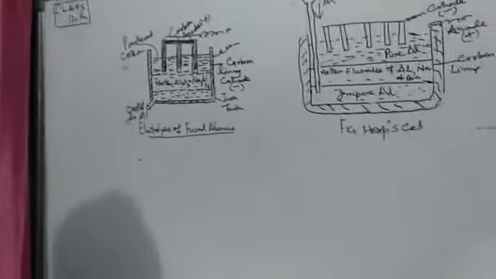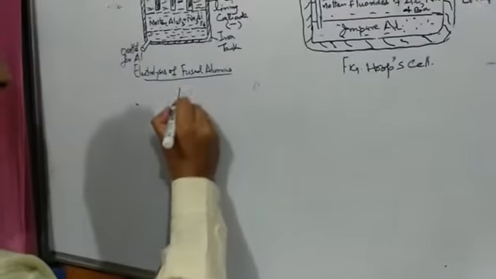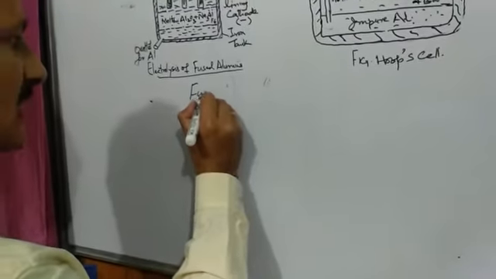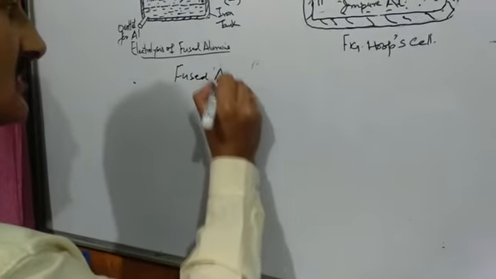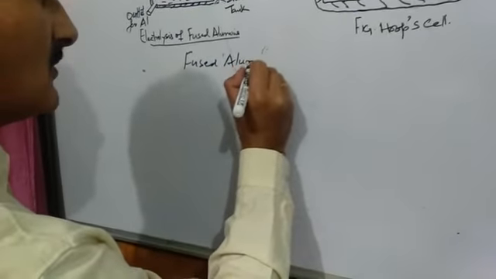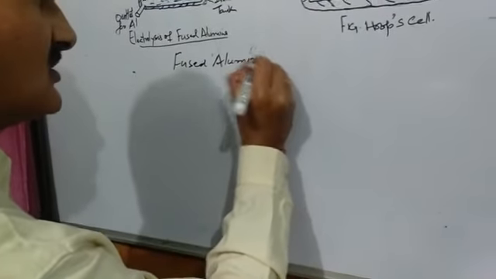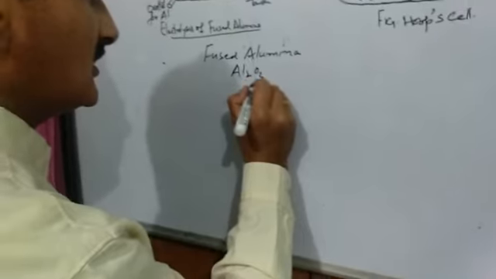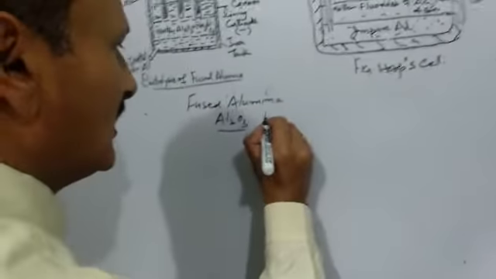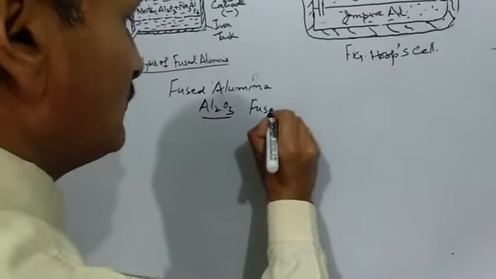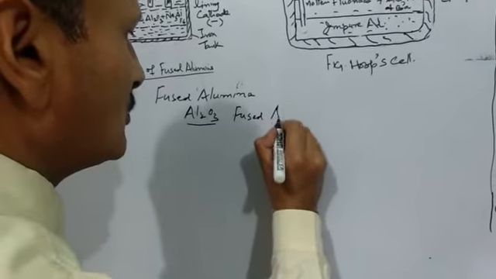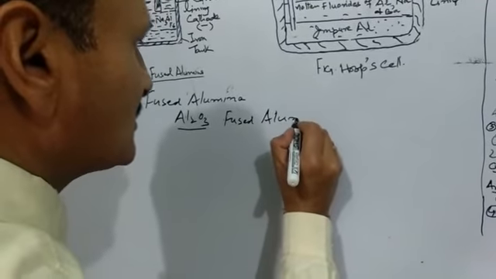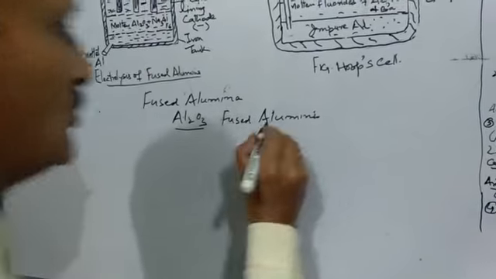The third step is electrolysis. Since we have got fused alumina from the second step, which we just concluded, we got this Al2O3. This is fused alumina. Now we have to carry out electrolysis of fused alumina.